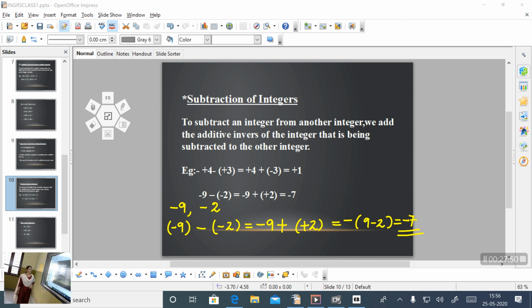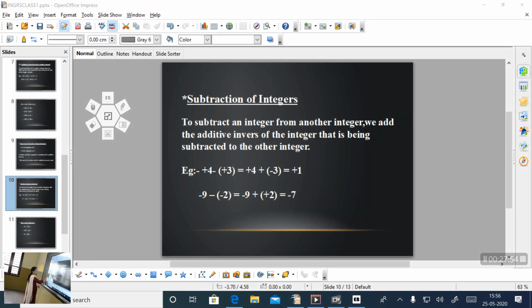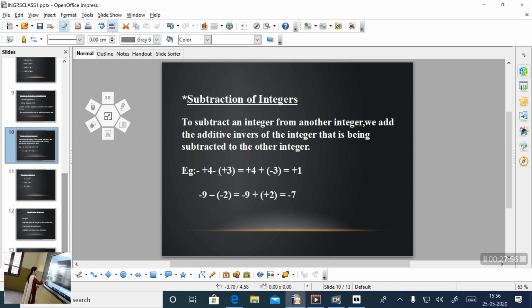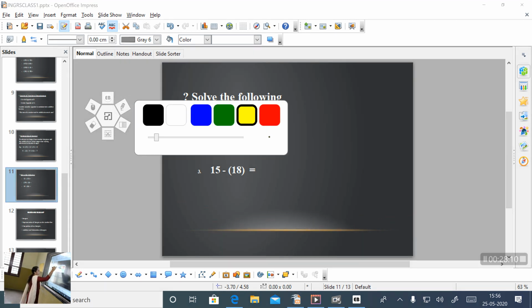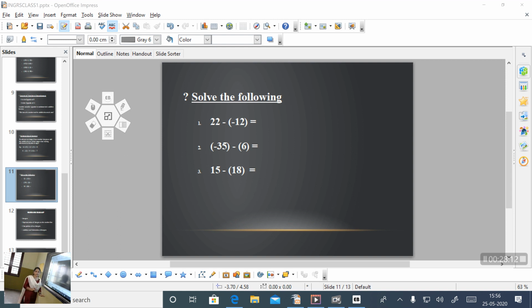Is it clear? Okay, we can do some problems, then it will become clear for you. Please try to do it with me. First question is 22 minus 12. So what is the first step? Write the first number itself. Here the first number is 22. So write 22 first.